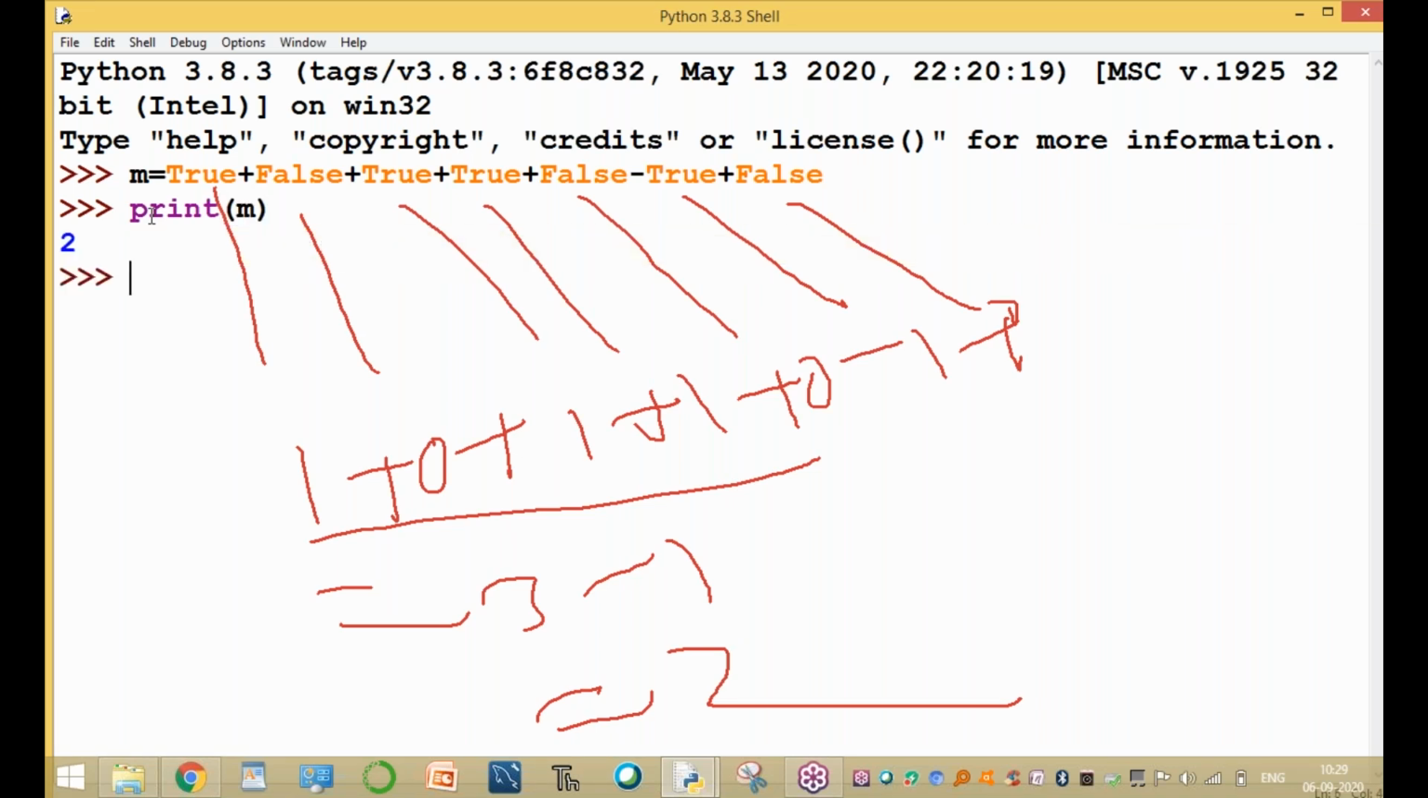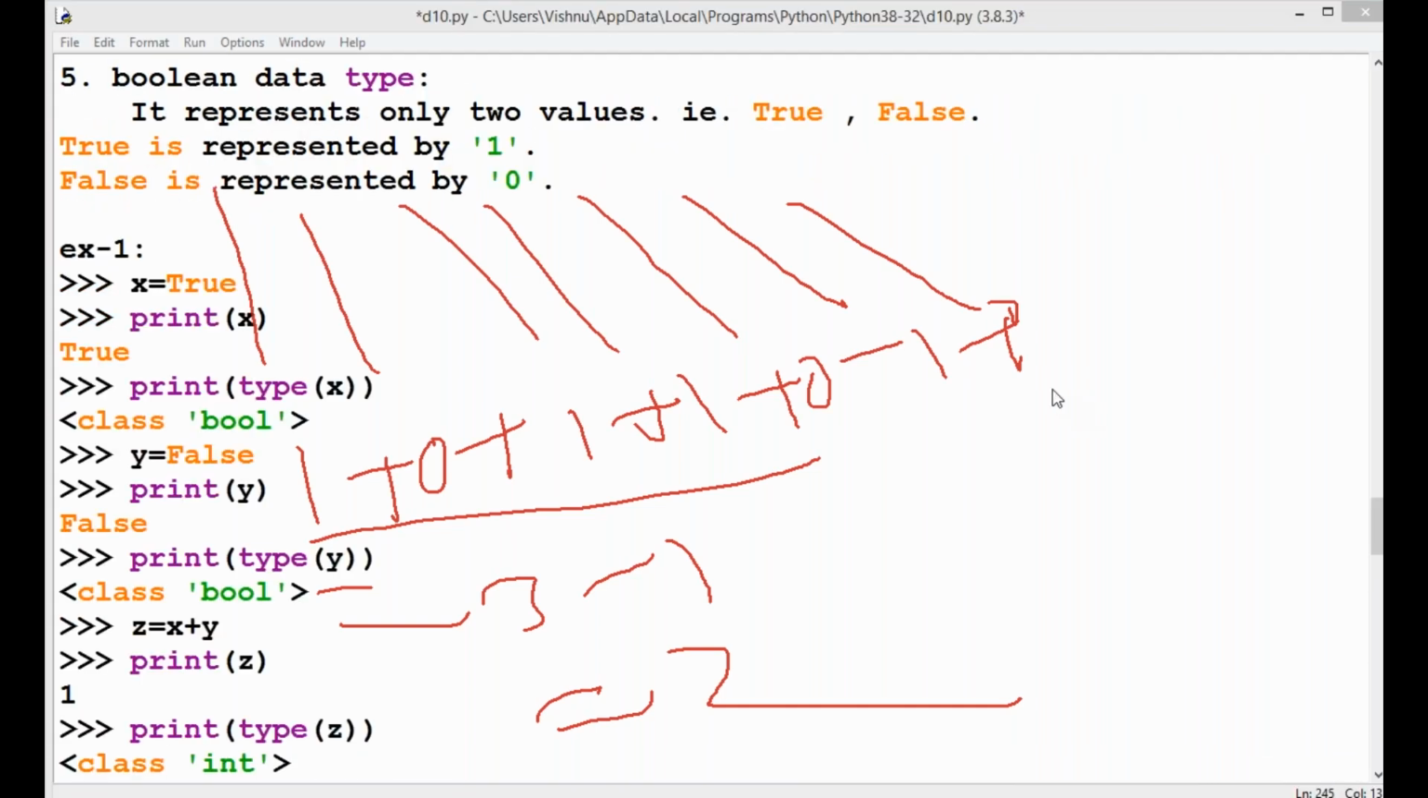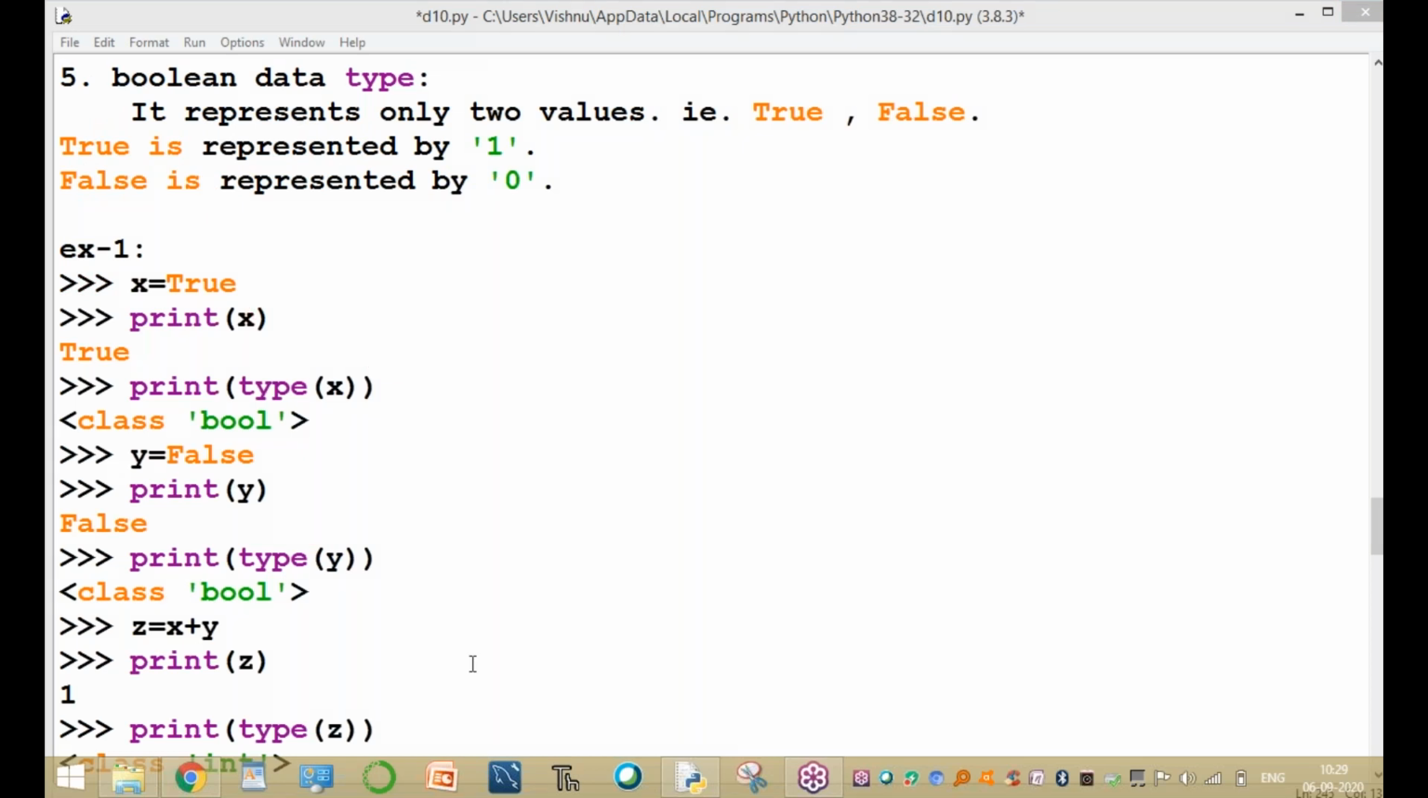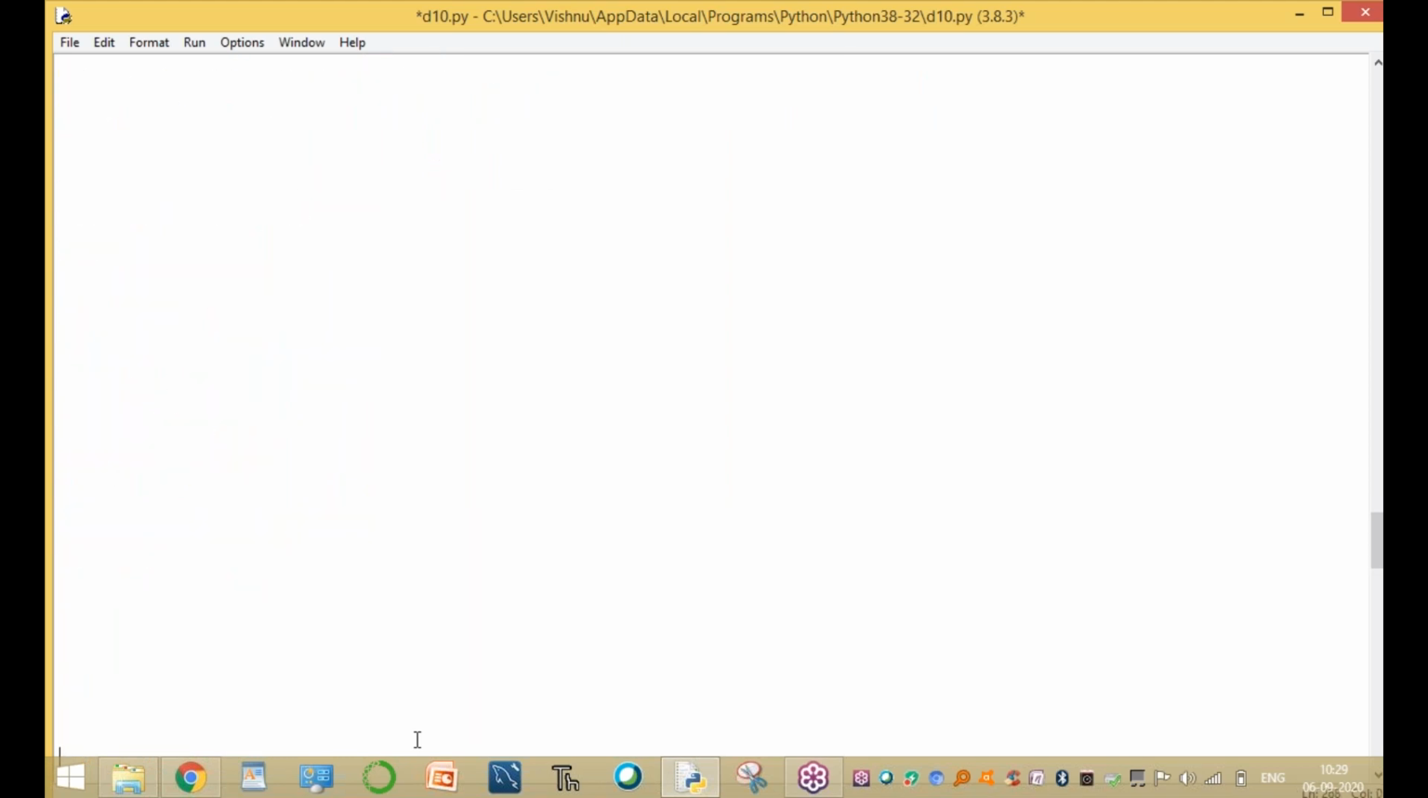Clear? These are the Boolean operations in Python. Clear, guys? These are the different topics and different data types in Python. Up to here clear, Akhil and Yamini?